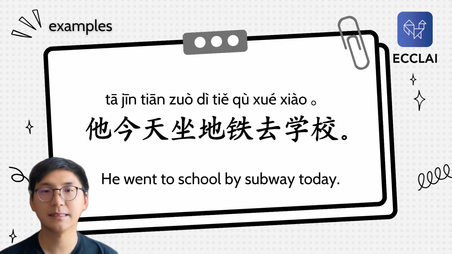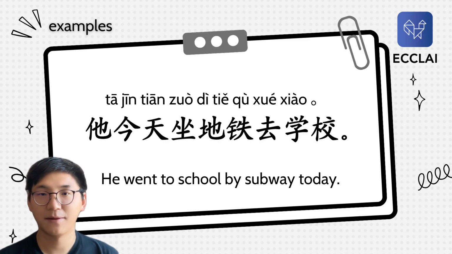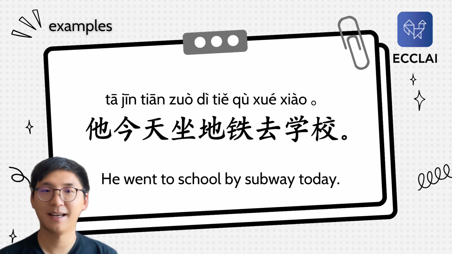So this sentence literally means he today to sit or to take subway or underground or metro, and then to go school, okay? So literally means he today to sit, subway to go school. So actually means he went to school by subway today, okay? He went to school by subway today. 他今天坐地铁去学校, okay?